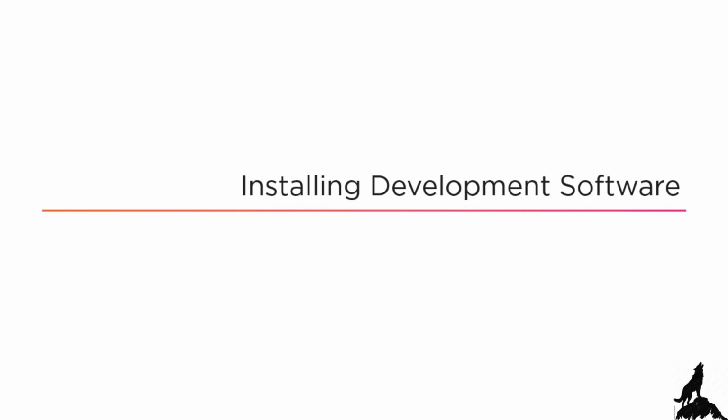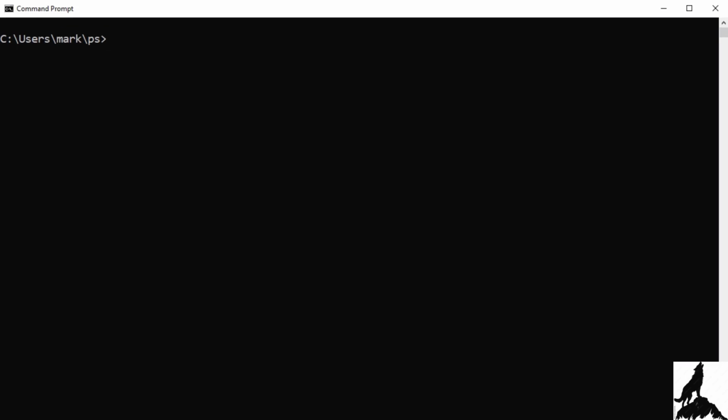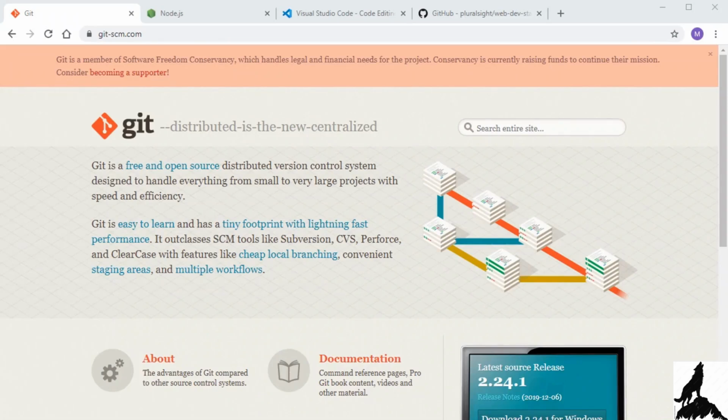In order to start working with JavaScript, there's certain software that needs to be installed on our machines. I'm on a Windows device, so we're at a command prompt. But on a Mac, you would go to a terminal window. And the first thing I want to do is see if Git is installed. So I can type git --version. And I do have it installed, but if you get some kind of error here, you can install Git at this site,